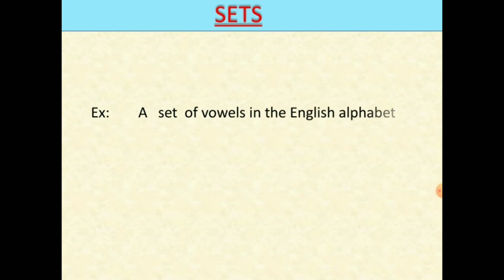Let us consider another example. A set of vowels in the English alphabet. Is it a set? Can we list out the vowels? Yes, we can list out the vowels as A, E, I, O, U. So, these are well defined. Hence, it is a set.